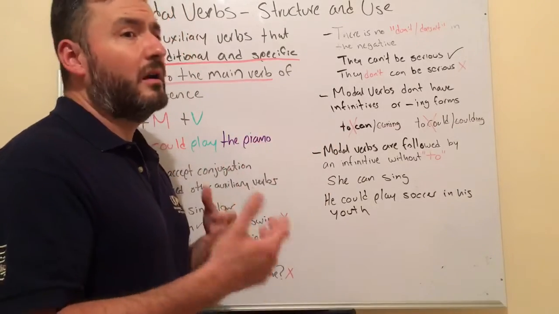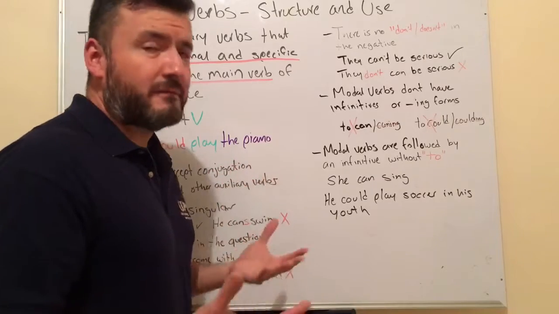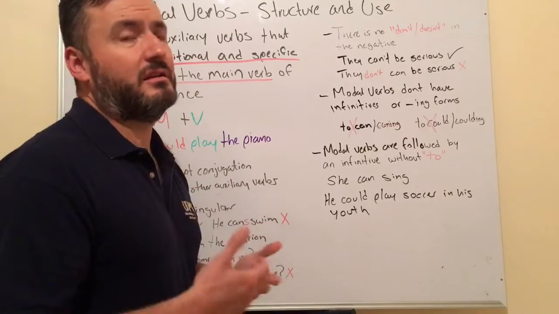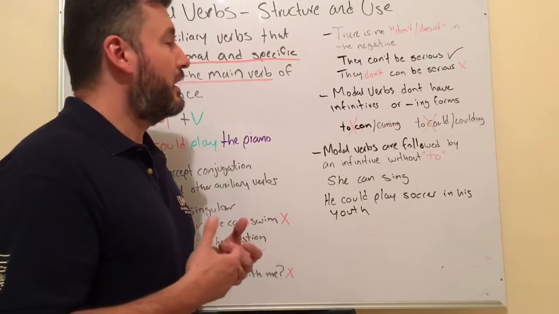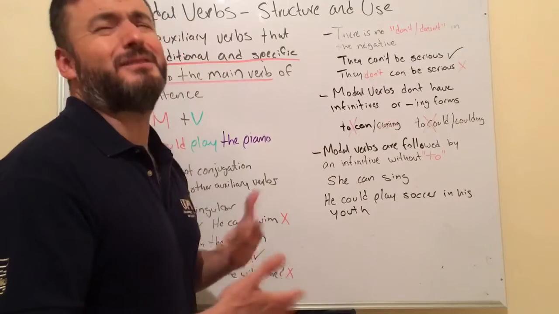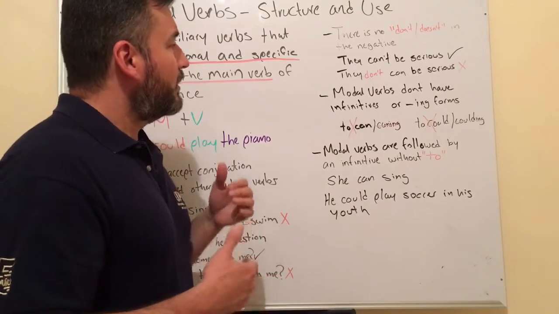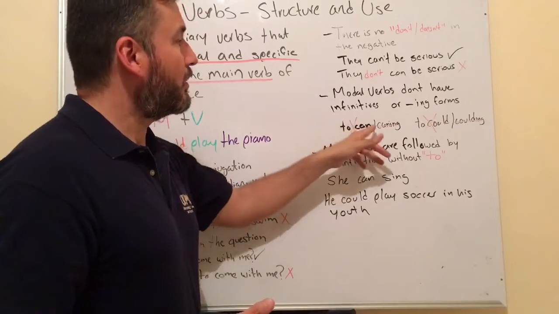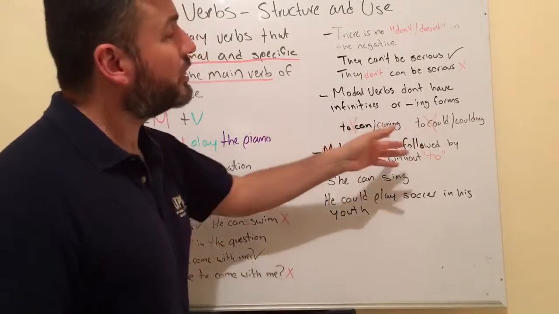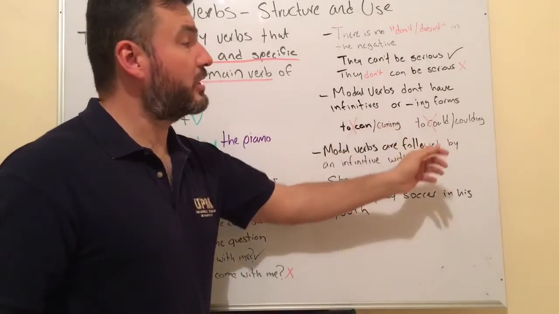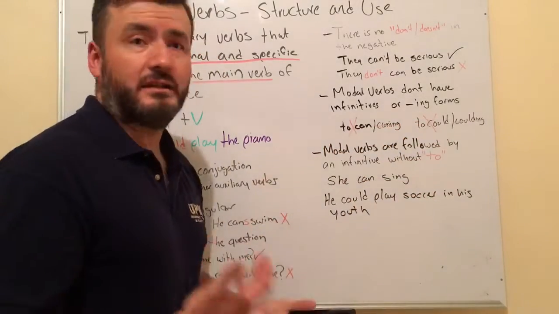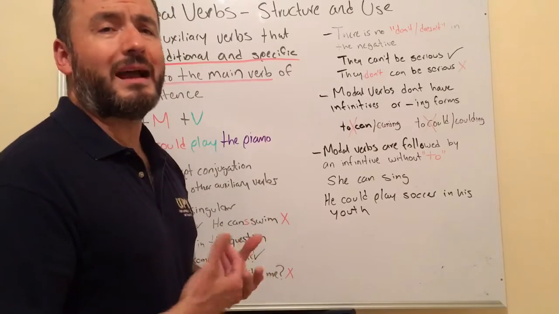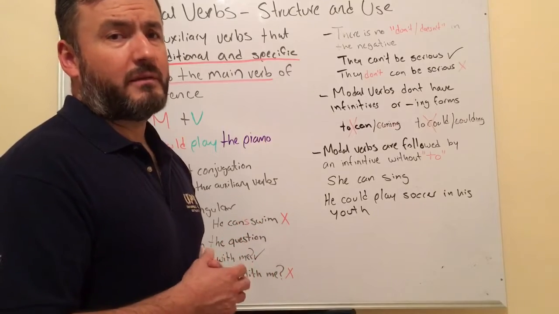There's no to or infinitive form for these verbs, and also no ing, no gerund or continuous form. So for the modal verb can, we cannot say to can or canning. Same thing with could: to could or coulding. That is incorrect. There's no infinitive or ing form for these verbs.